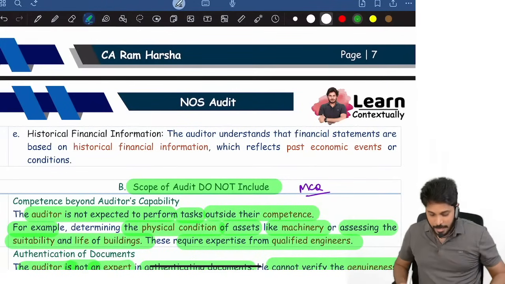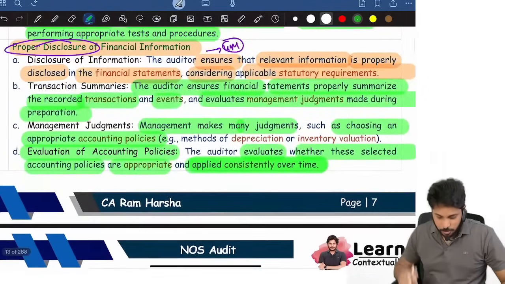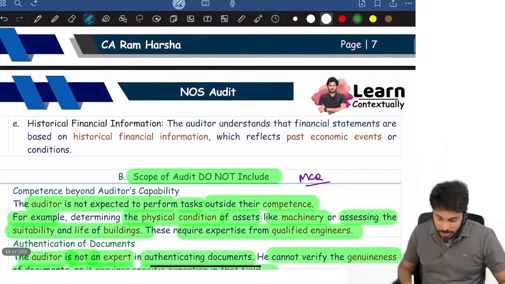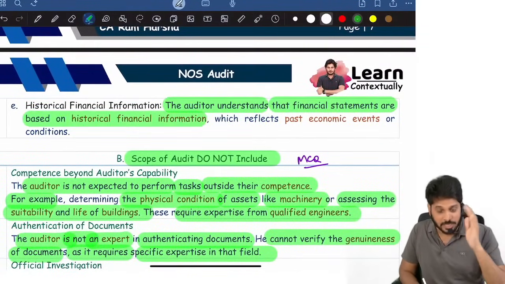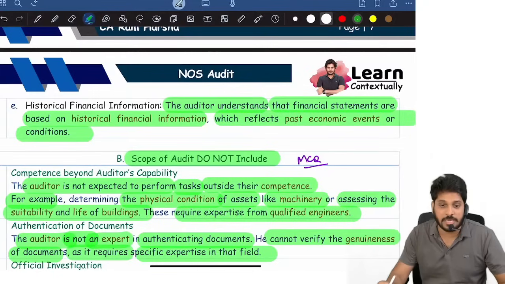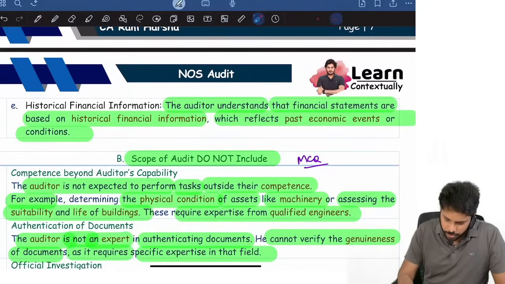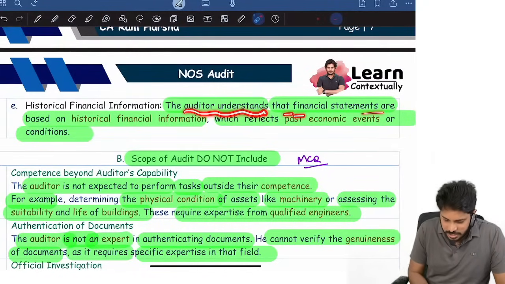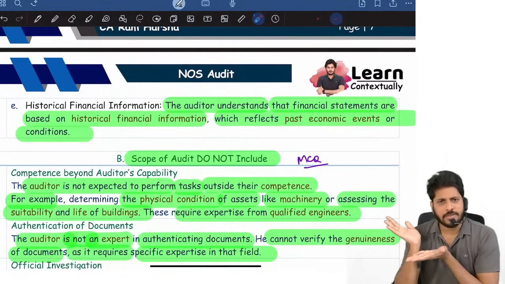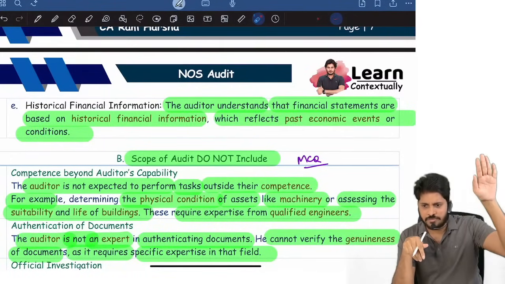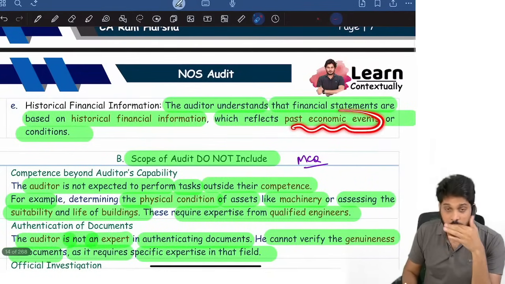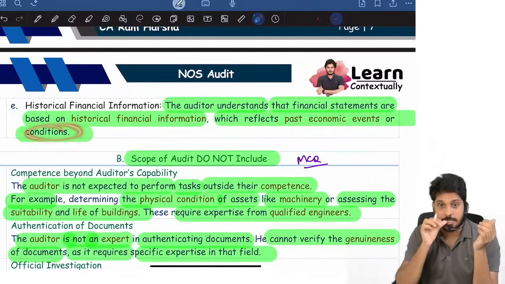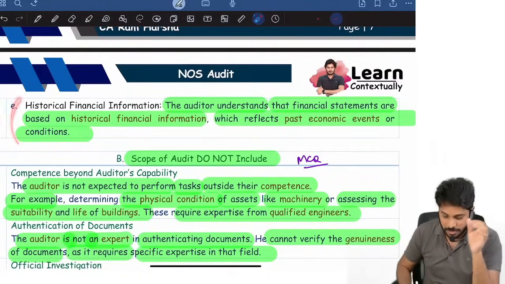Next, auditor. So proper disclosure of financials. Now the auditor understands that financials are based on historical financial information which reflects past economic events or conditions. Obviously, what are we auditing? Are we auditing future financials? Past financials are past. Historical means past, which talks about past economic events and past economic conditions. These are the issues that we are focusing on.